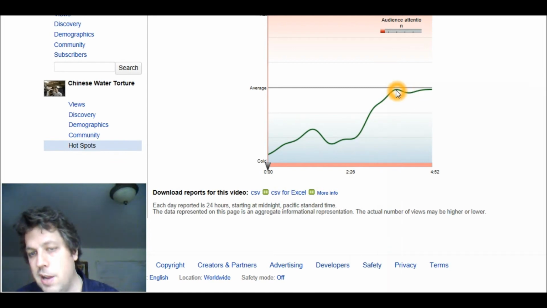if any hotspot, which is typically when you cross over the average line for audience attention, we see that about 4 minutes into the video through the end of the video at 4 minutes and 52 seconds, we see that there's a pretty close to average, which in this case is a peak for this video. So people that were invested 4 minutes into the video tended to not drop off more than the average rate, which is what's being measured against this average baseline.